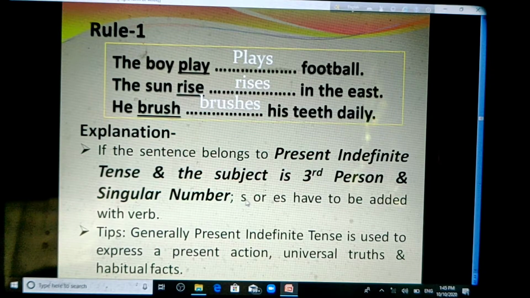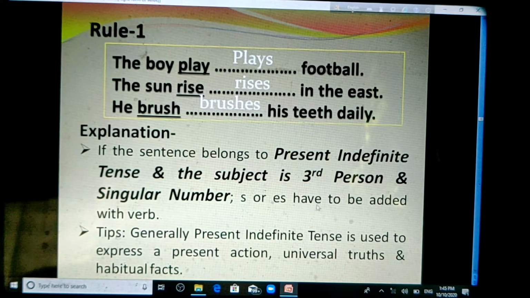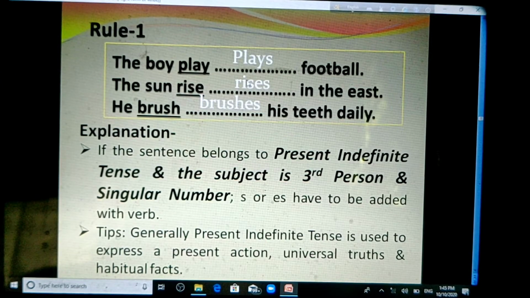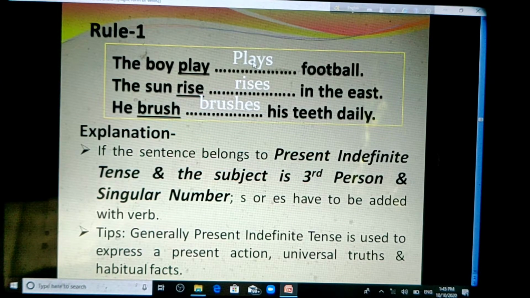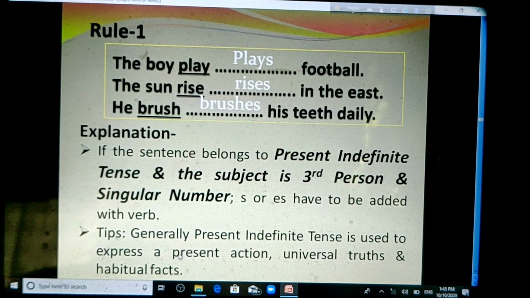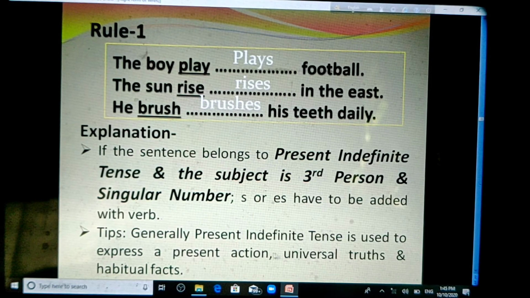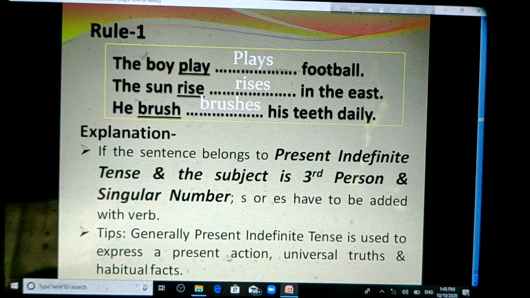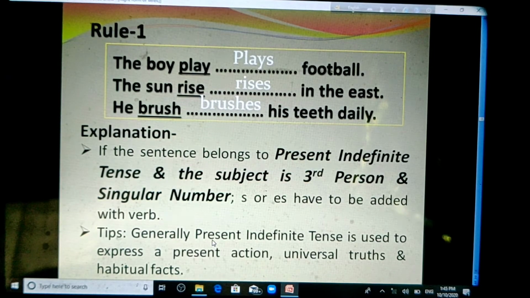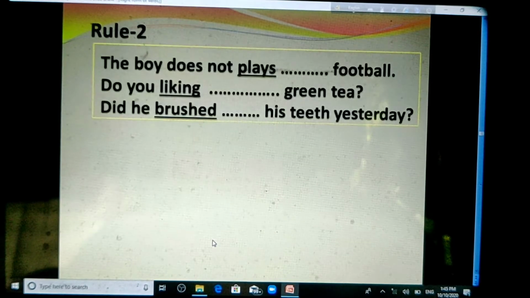For this reason, s or es have to be added with the verb, and the right form of verb here are plays, rises and brushes. Here is a tip for you, that is generally present indefinite tense is used to express a presentation, universal truth and habitual fact.